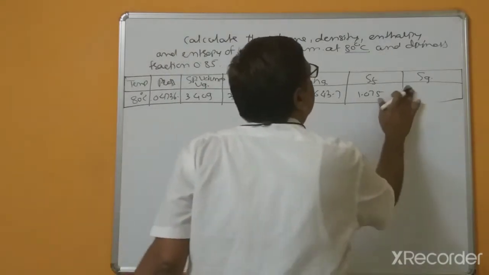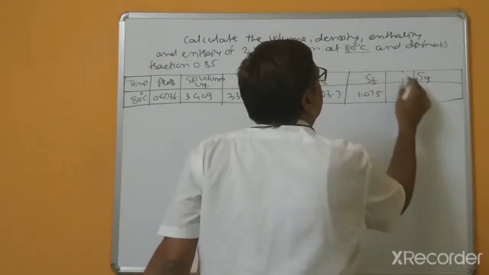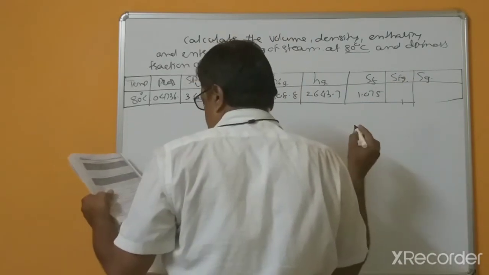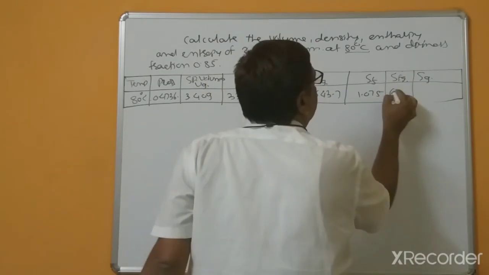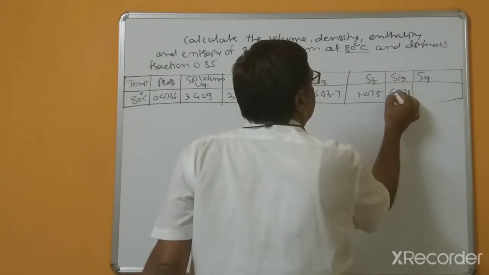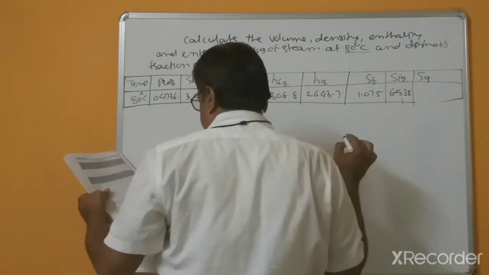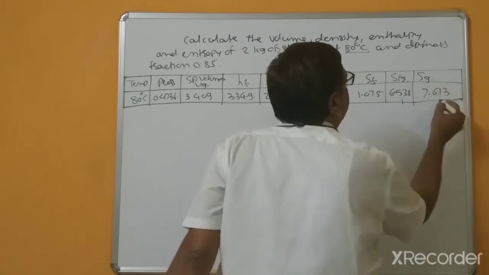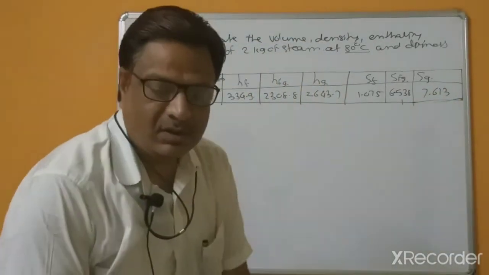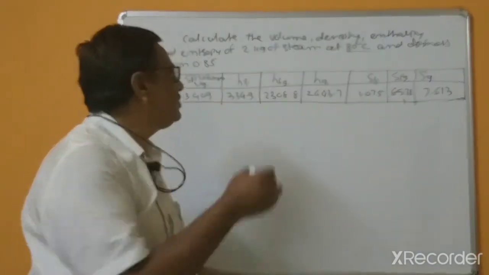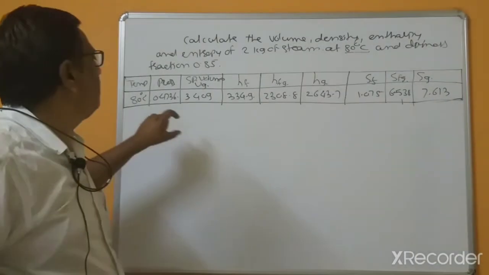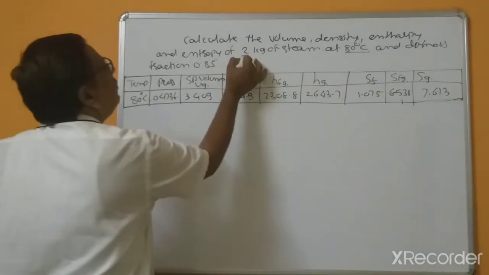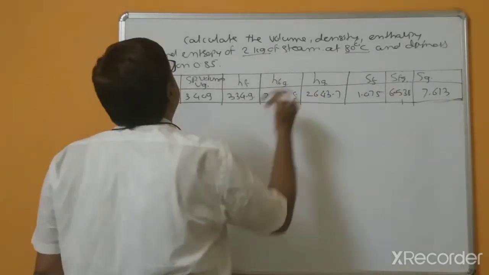Now Sfg, also taken, this is 6.538, and Sg equal to 7.613. This is the extraction of the data from steam tables at 80 degrees centigrade. So m equal to 2 kg mass, and this is 80 degrees centigrade.